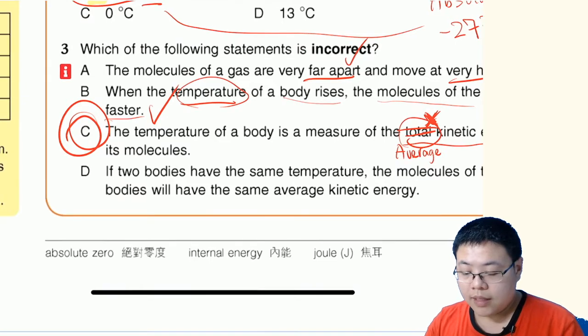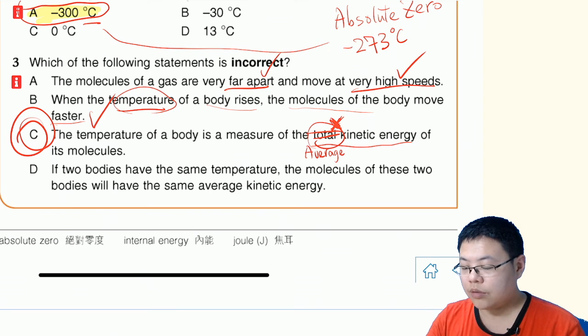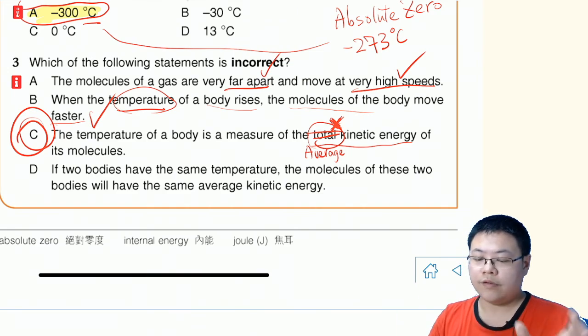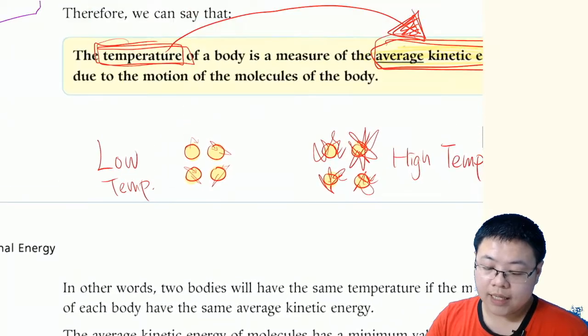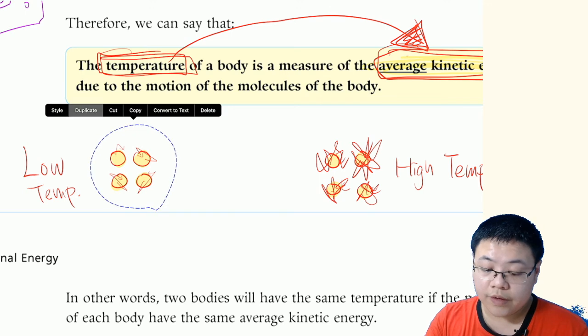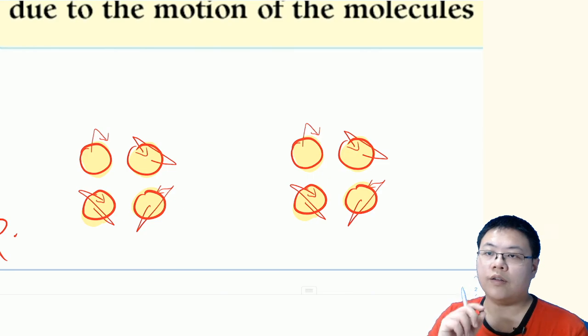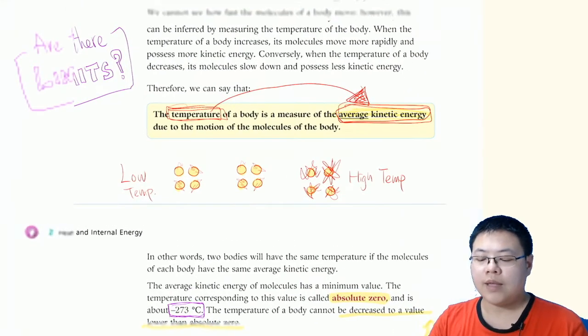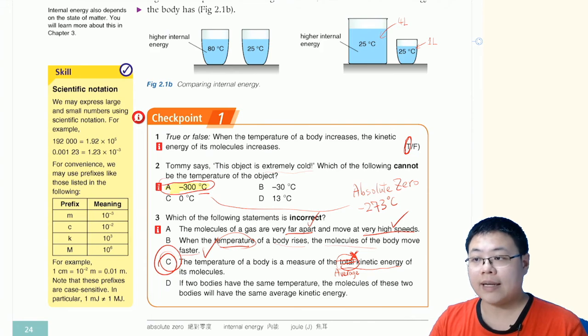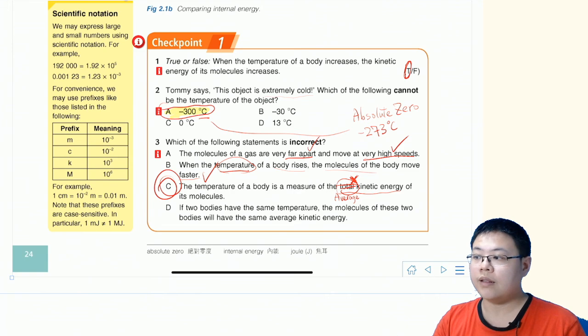But let's have a look also at statement D. If 2 bodies have the same temperature, the molecules of these 2 bodies will have the same average kinetic energy. That is also correct. If I duplicate that, and these 2 sets of bodies have movements of the same speed, then the energy level is also exactly the same. That is the concept made clear, and thank you for your attention.